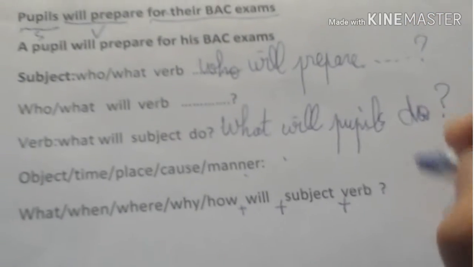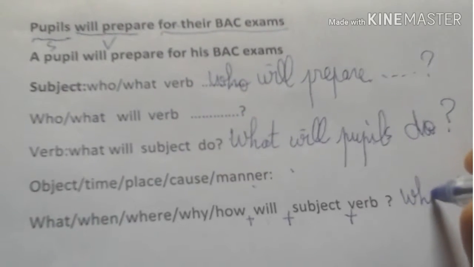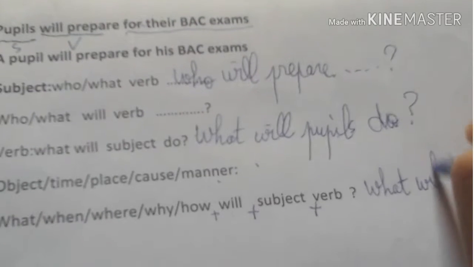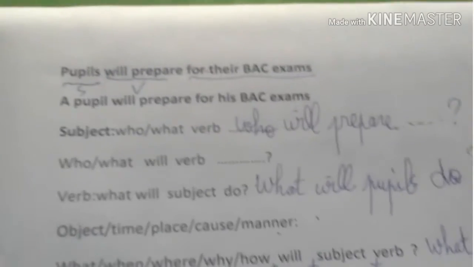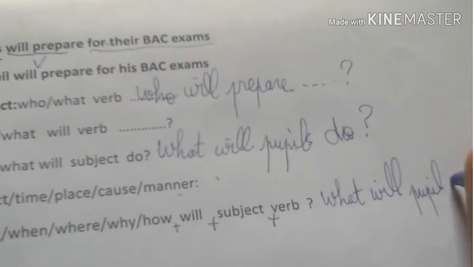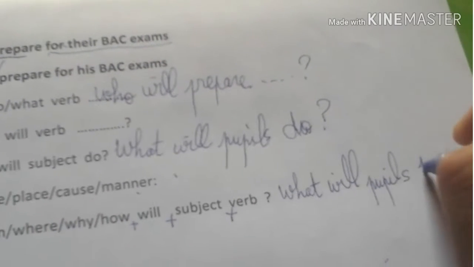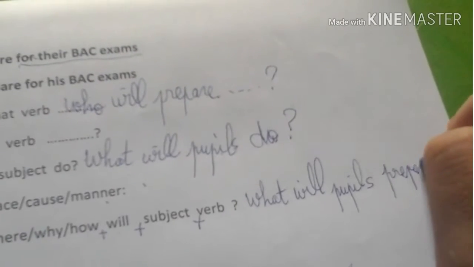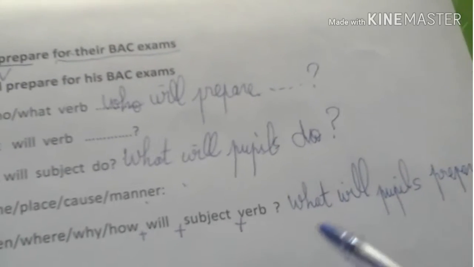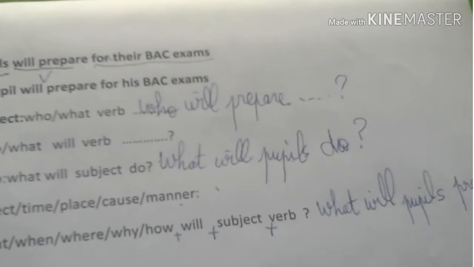We say what will pupils prepare for? To ask about for their BAC exam: what plus will plus the subject plus the verb in the infinitive.